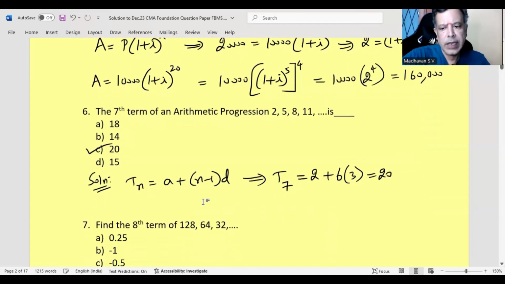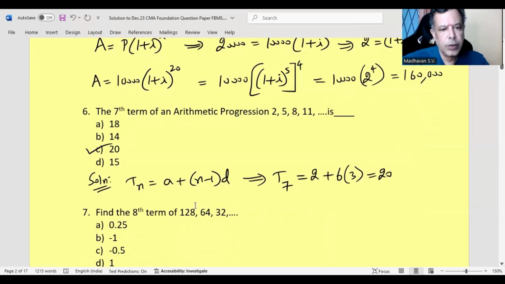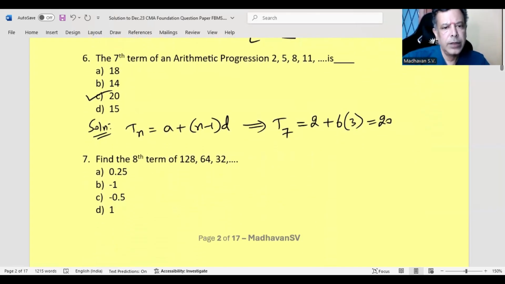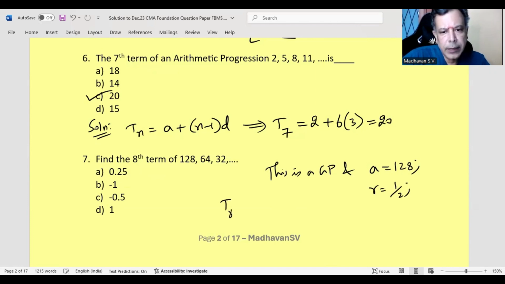Let us move on to the next, 7th question. Find the 8th term of this. This is a geometric progression because 64 by 128 is half. 32 by 64 is also half. So we can say this is a GP. And a is the first term, which is 128. r is the common ratio, which is 1 by 2. Just now we saw that. We are supposed to find T8.